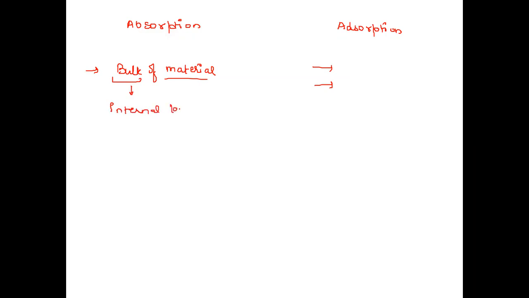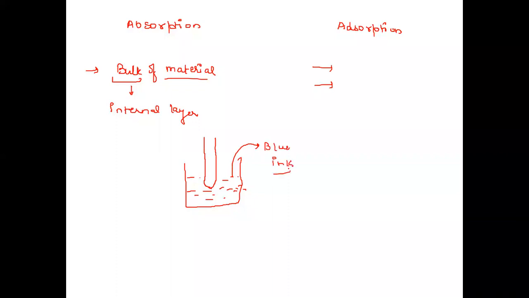For example, if we take a chalk stick and dip it in a blue colored ink solution, what will happen?